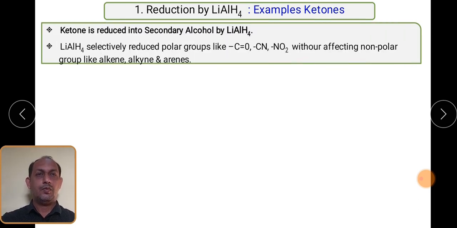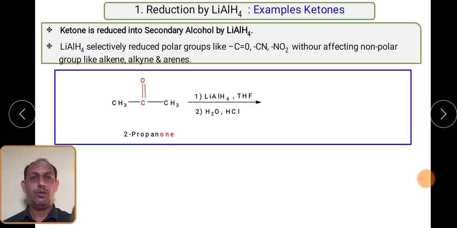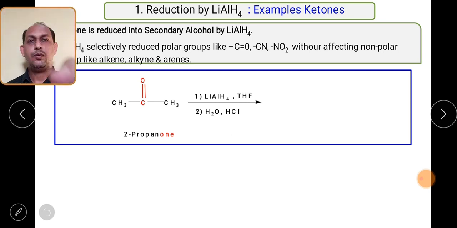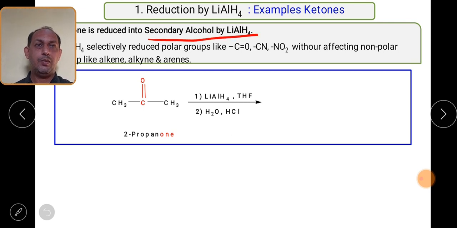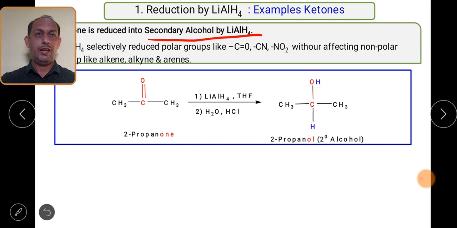Now reduction with the help of ketones. Till now we have seen the examples for the aldehydes. Now we are going to see the ketones. As we already know, ketone when reduced with lithium aluminum hydride will give a secondary alcohol. This thing we have to remember, secondary alcohol with the help of lithium aluminum hydride. So acetone will give you isopropanol.